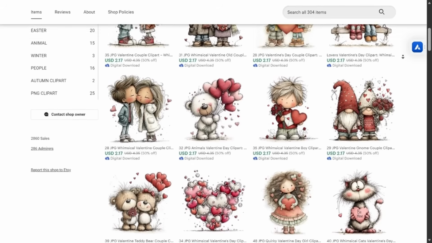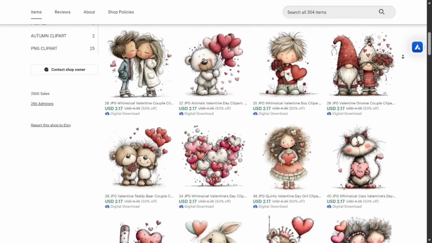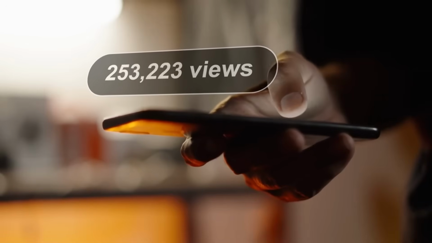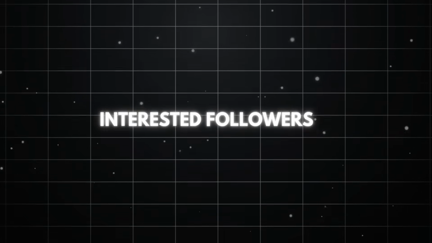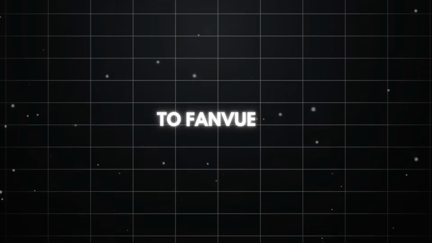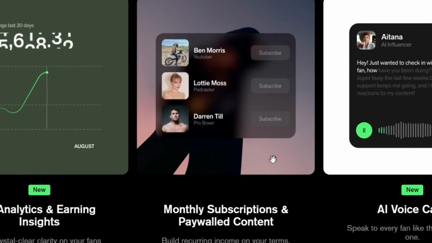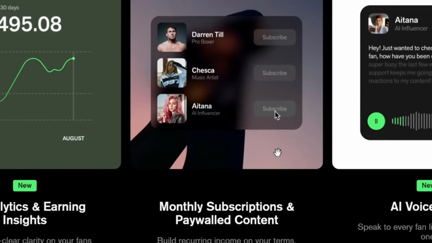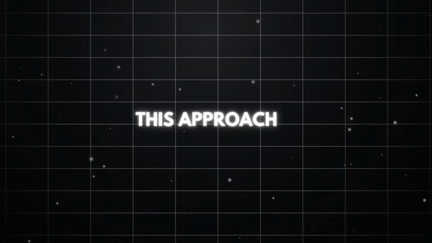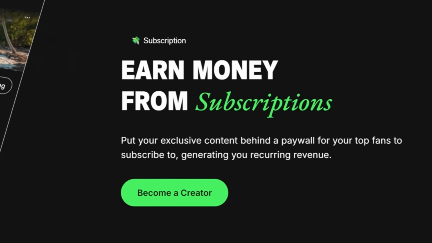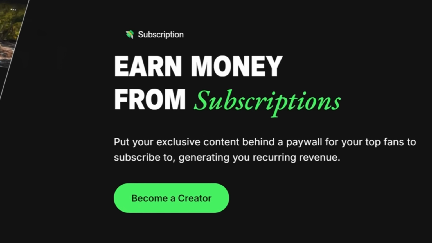Now imagine this setup. You offer your clip art designs through your online store or Etsy, while also growing your AI influencer on social media. From there, interested followers can be directed to Fanvue. On Fanvue, your AI influencer can share extended or alternative versions of your design packs that are available specifically to subscribers. This approach allows Etsy to serve buyers looking for individual digital downloads, while Fanvue helps you build a more engaged audience that supports your work through continued access to content.